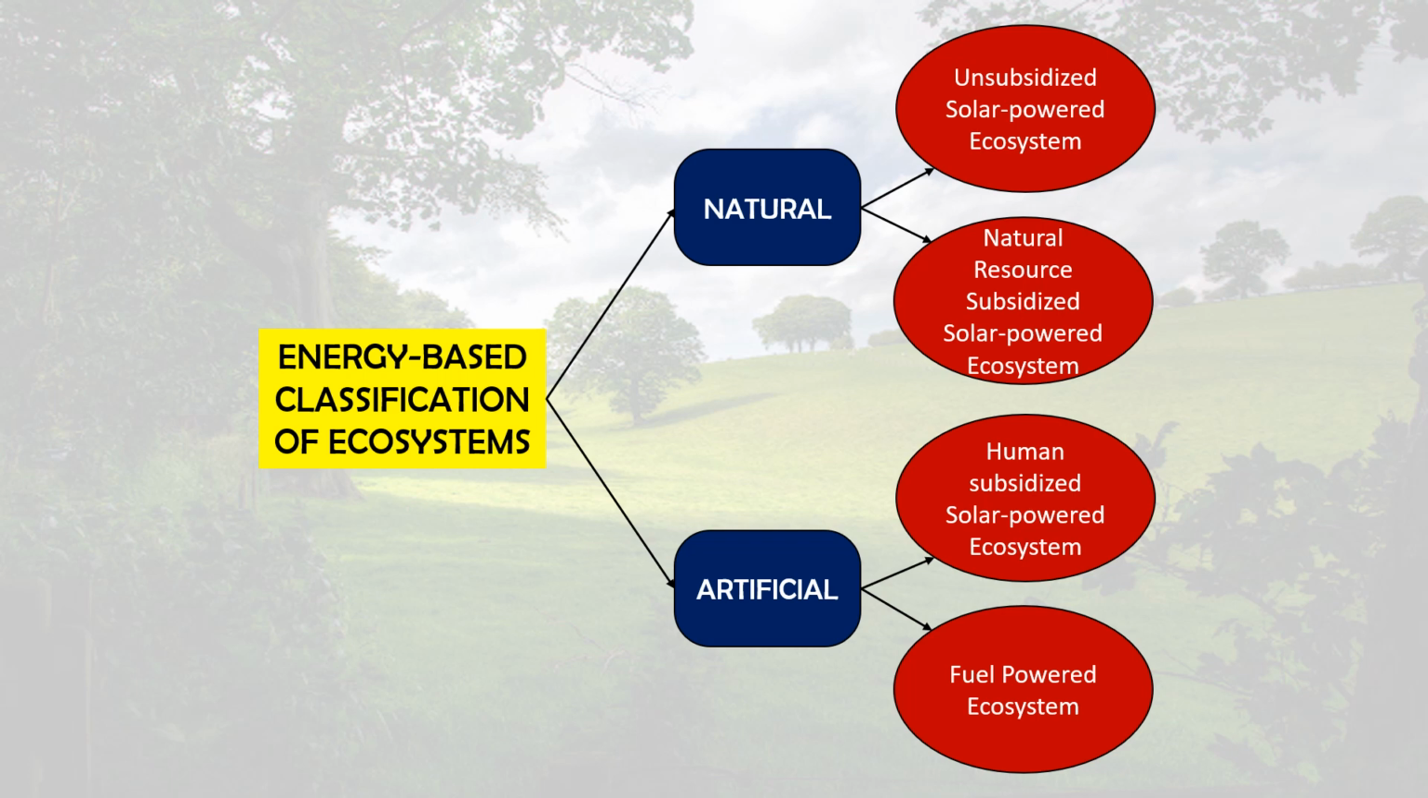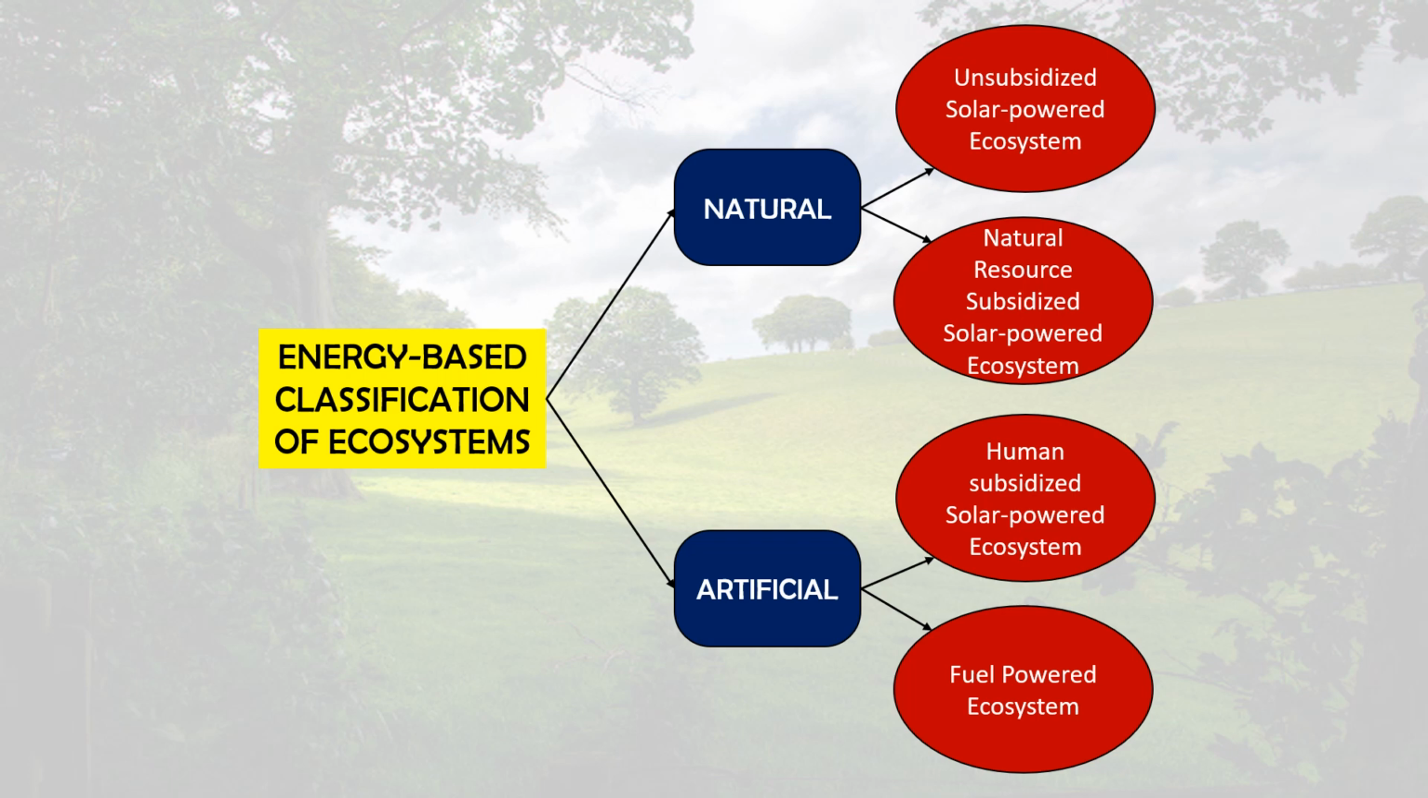In natural ecosystems, there are two types: natural unsubsidized solar powered ecosystems, and next one is solar powered ecosystems subsidized by other natural resources. And in artificial ecosystems, there is human subsidized solar powered ecosystem, and next is fuel powered ecosystems.